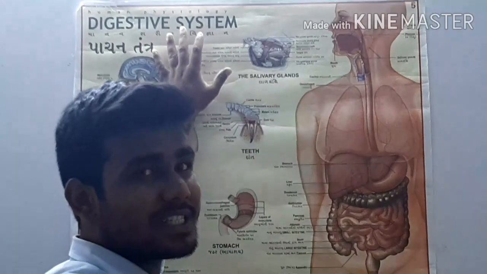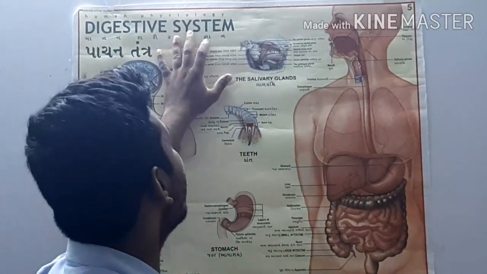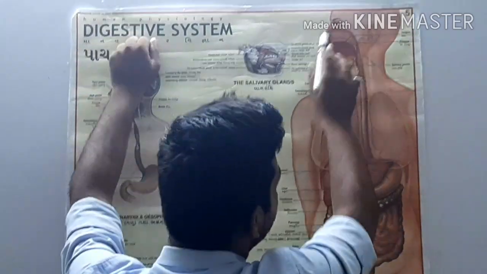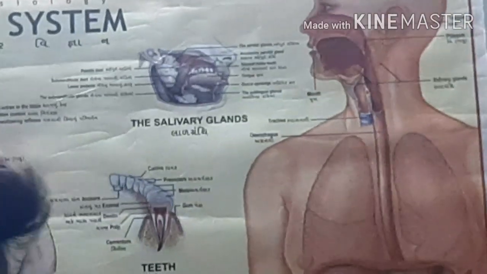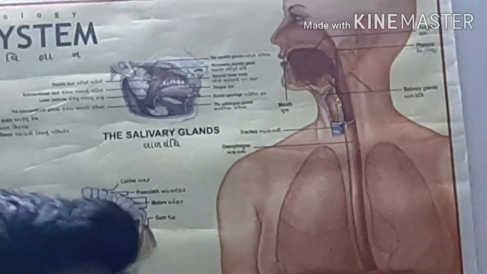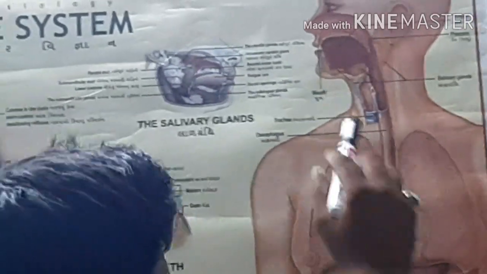There will be an alimentary canal and some organs related to it. It makes our digestive system. So what happens in the mouth? Already we studied teeth, tongue and salivary glands, and what is the function of that? Amylase converts starch into maltose. Amylase is secreted from the salivary glands.